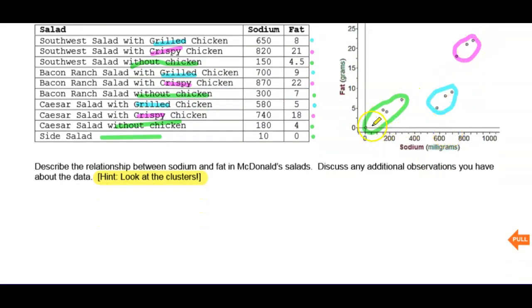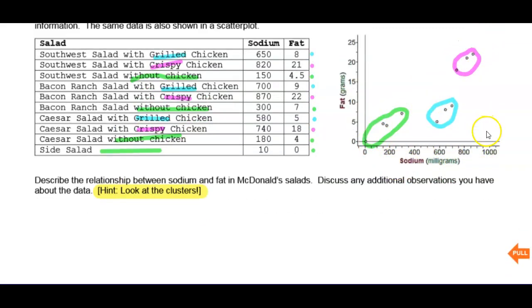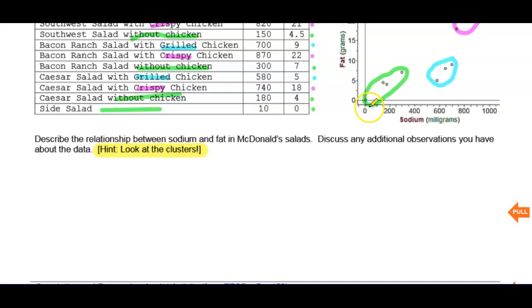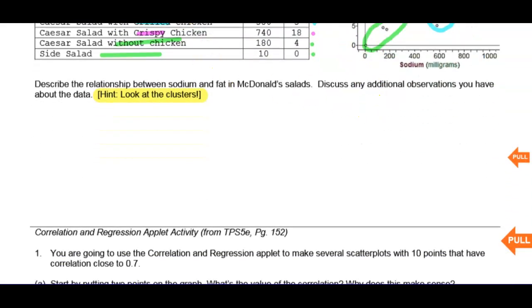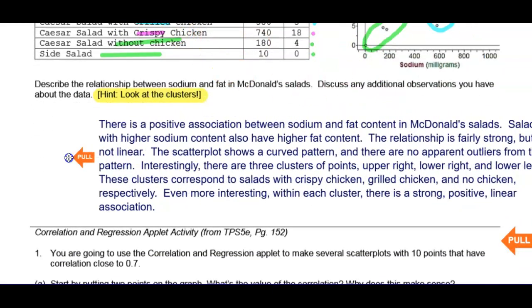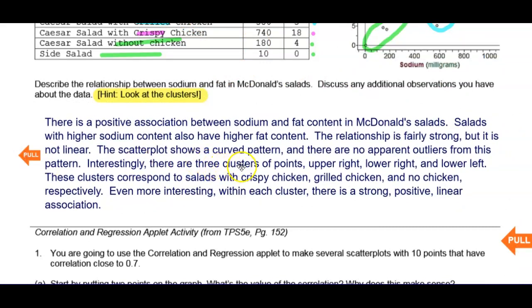Just in general, if you look at the pattern here, salads with higher sodium content tend to have higher fat content. And let's go ahead and see what a good description would be for this. Definitely a positive association between sodium and fat content in McDonald's salads. Salads with higher sodium content also have higher fat content.